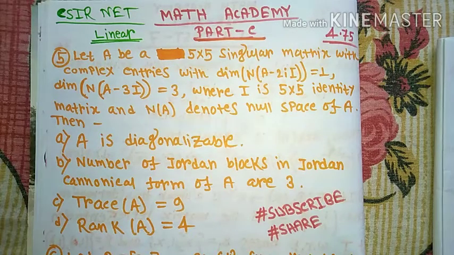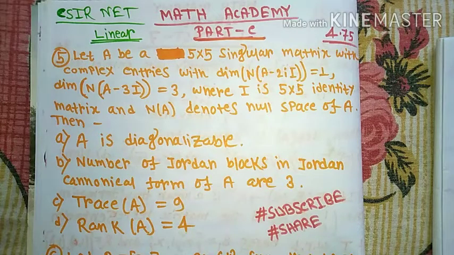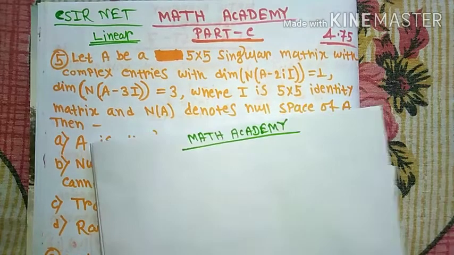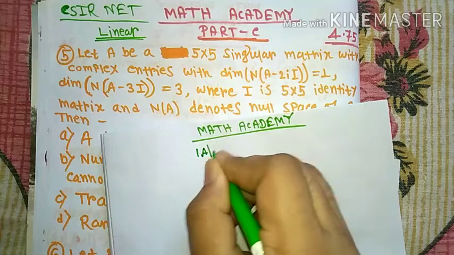ट्रिक्स बताने वाला हूँ जो CSIR नेट एग्ज़ाम में काम आएगा। और the first question is: let A be a 5x5 singular matrix. Singular matrix means whose determinant is 0, and we know that determinant of a matrix is the product of the eigenvalues.